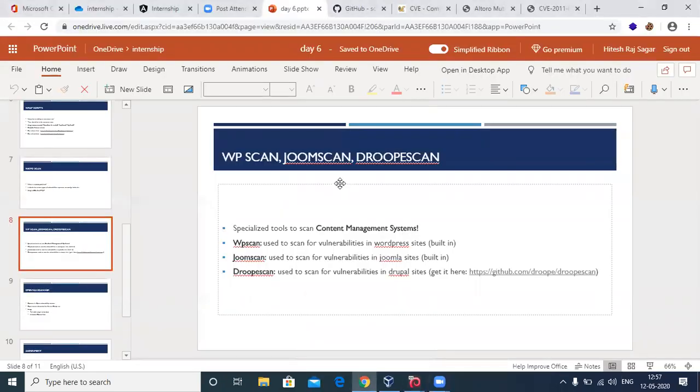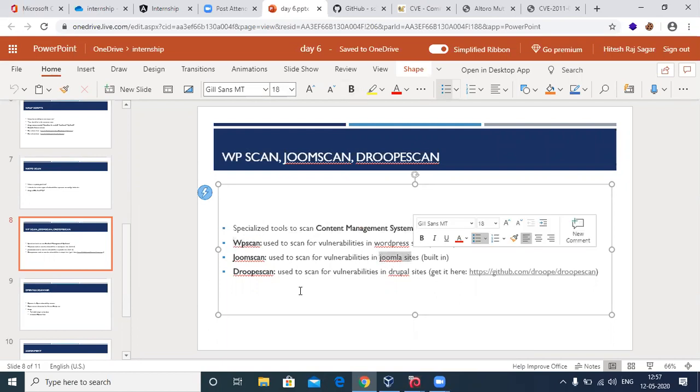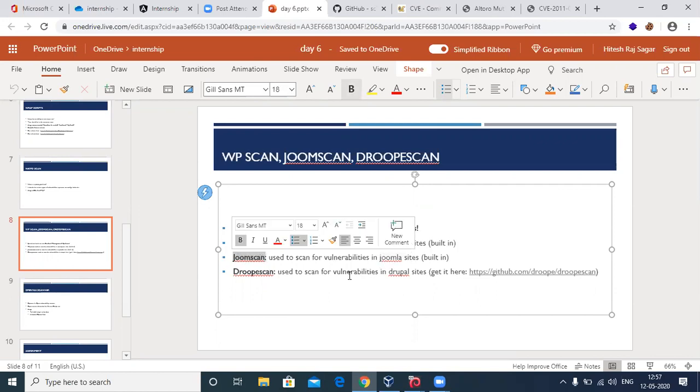So WPScan, Joomscan, and Droopescan are specific tools to scan each of these. If you have a WordPress site and you want to scan it for vulnerabilities, you have WPScan. If you want to do it on Joomla sites, you can use Joomscan. And if you want to do it on Drupal-based sites, you have Droopescan. WPScan and Joomscan are built in with Kali, whereas you can get Droopescan from this link.